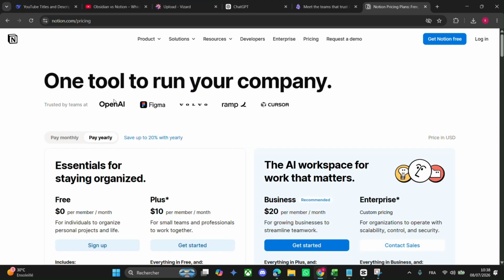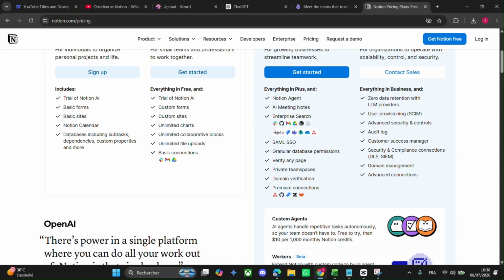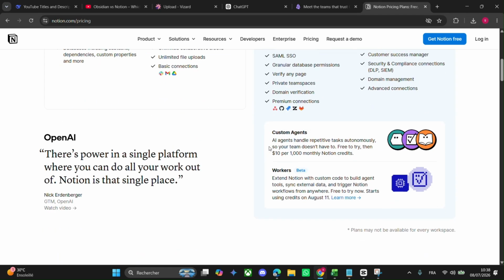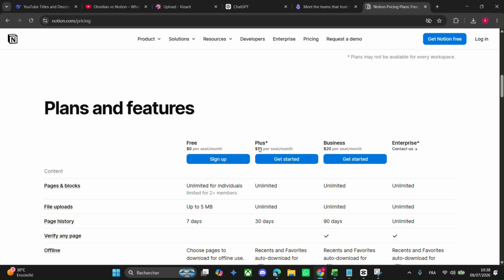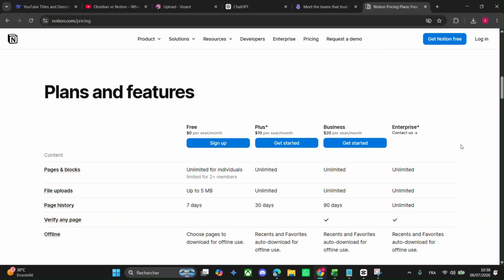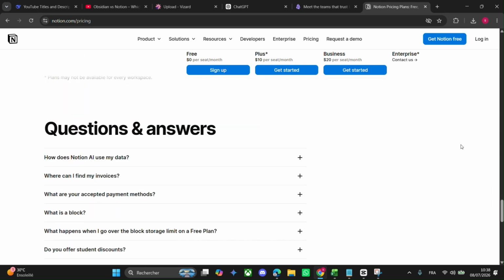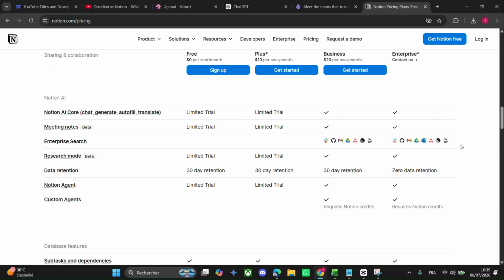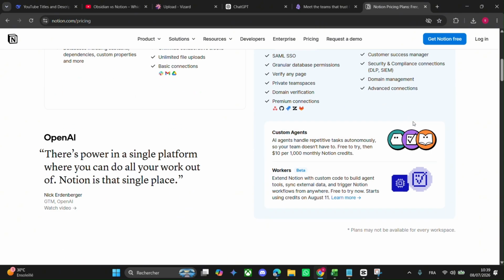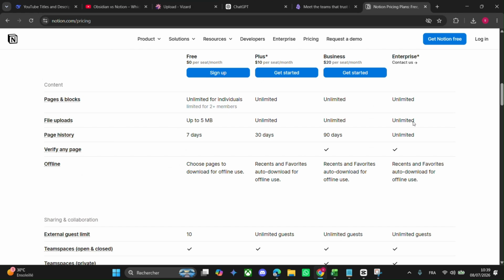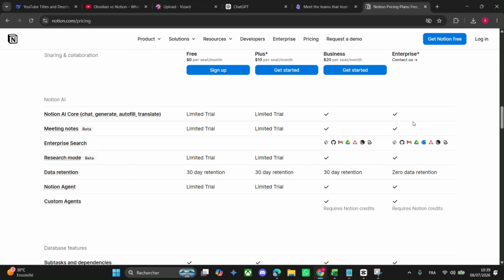Now, which one should you choose? Pick Obsidian if you're a writer, researcher, or someone who loves connecting ideas and wants privacy. It's perfect for building a personal knowledge base, especially if you don't mind a little learning curve. Pick Notion if you need a do-it-all app for notes, projects, or teamwork. It's great for students, freelancers, or anyone who wants a pretty, easy-to-use tool for life and work.